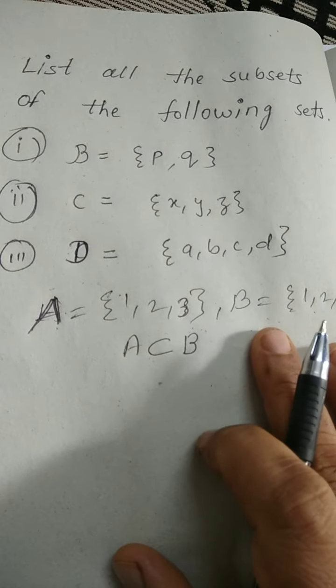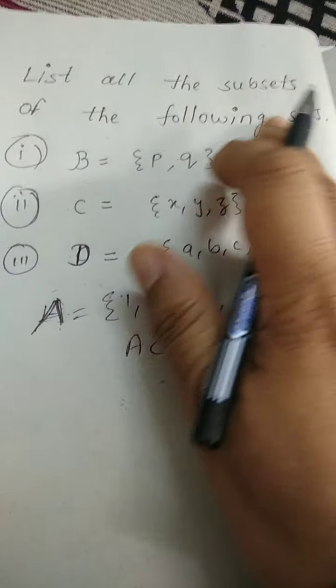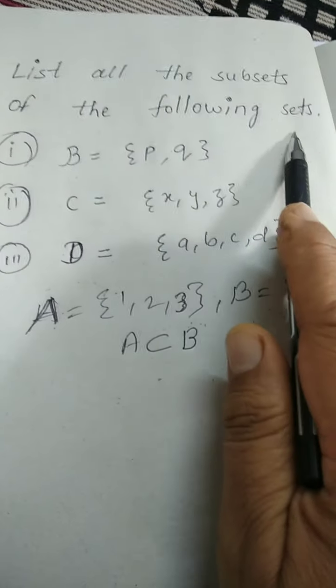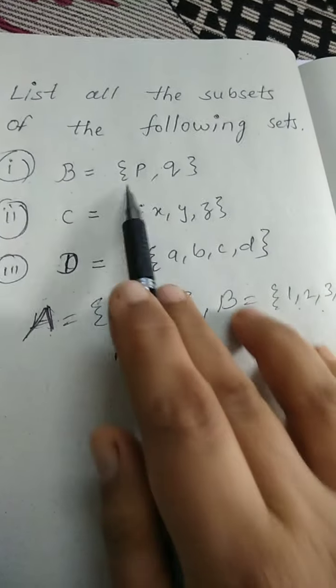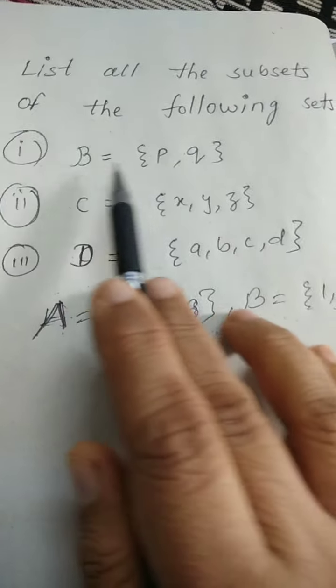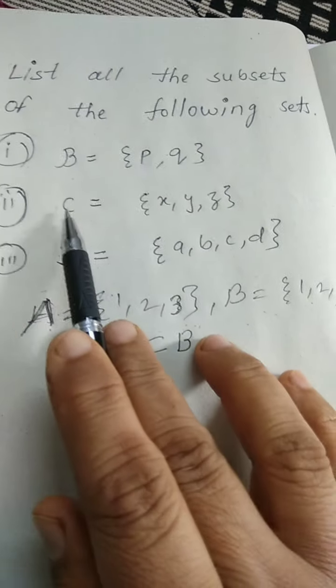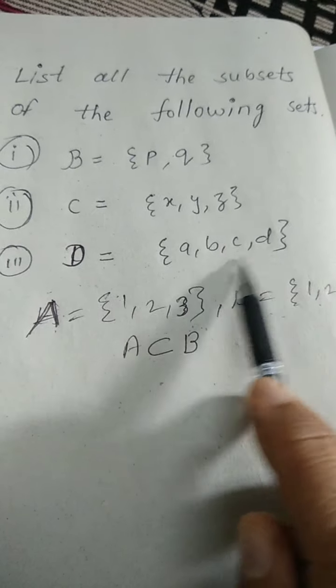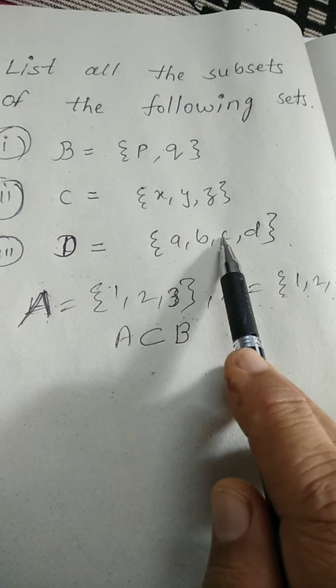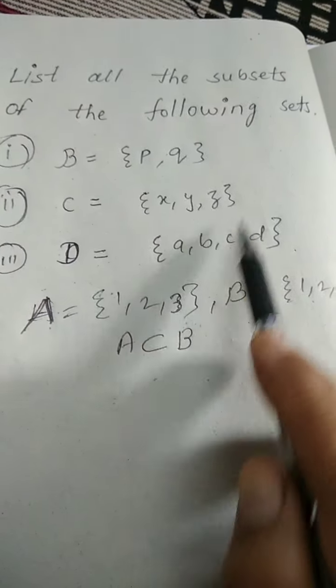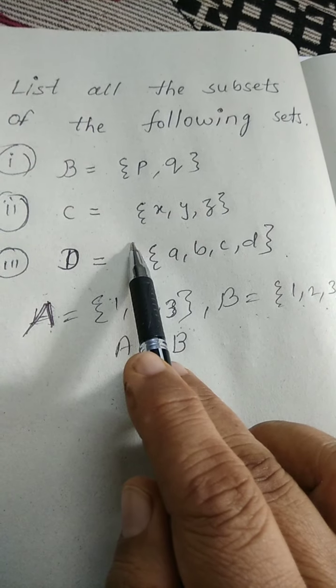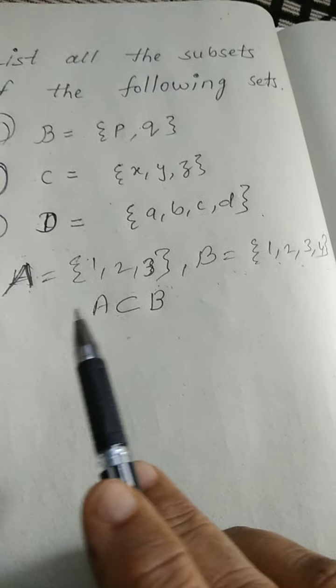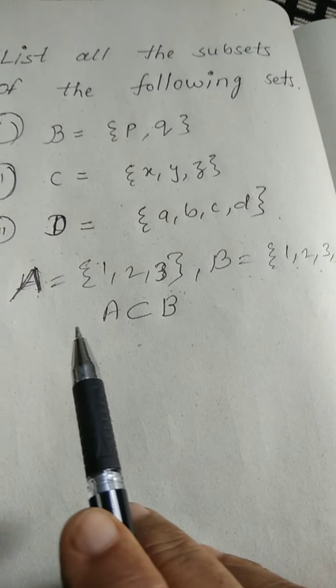Today I have selected the topic: list all the subsets of the following sets. Here three sets are given. Set B is {P, Q}, set C is {X, Y, Z}, set D is {A, B, C, D}. We have to write the subsets of all these sets. What is the meaning of subset? In my earlier video, I have explained what is the meaning of subset.